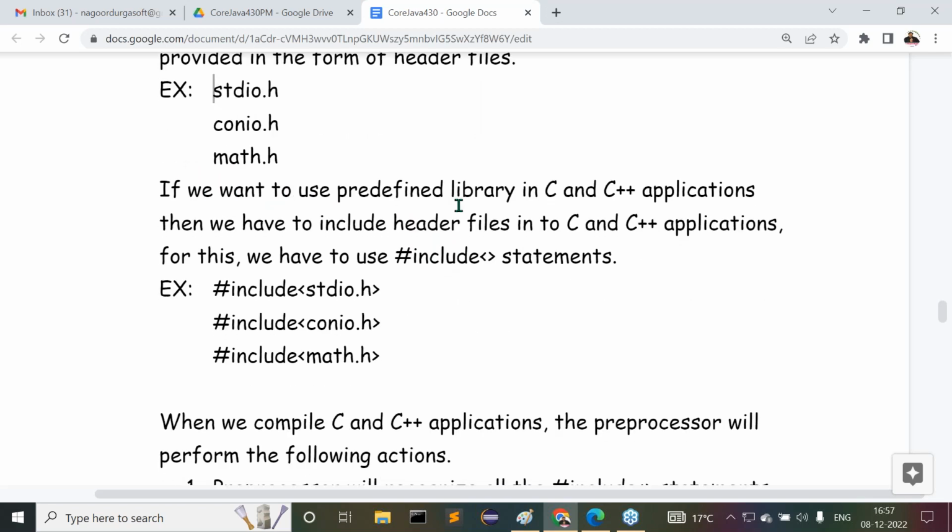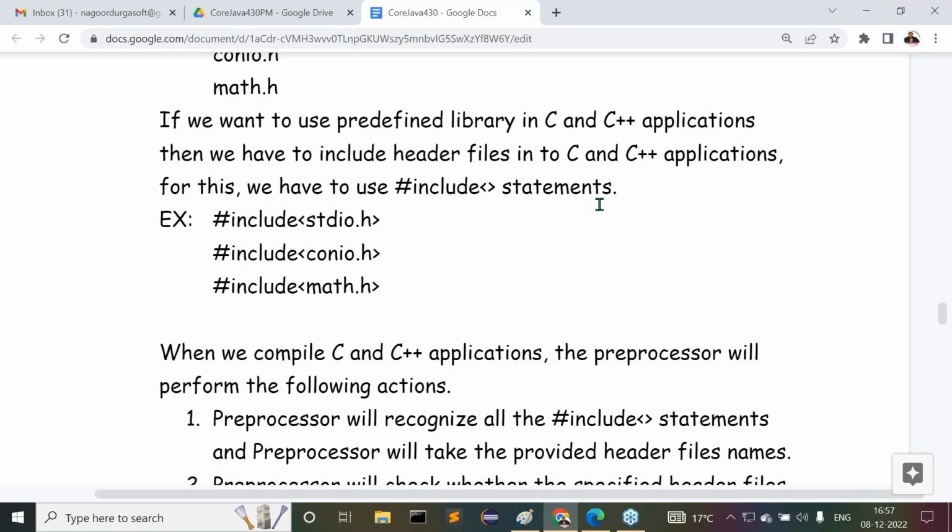If you want to use the predefined library in C and C++ applications, then we have to include header files using the hash include statement. Examples are hash include stdio.h, hash include conio.h, hash include math.h.